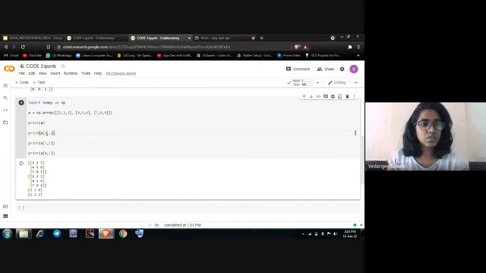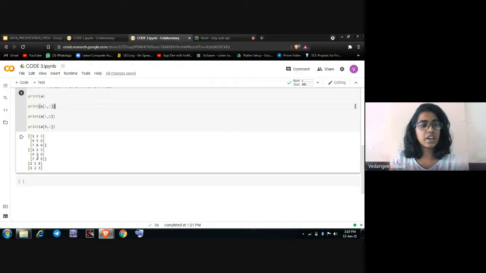The two symbols indicate that the first is the row and the second is the column. So we print A[:, :], which displays all the rows and columns, and here we get the entire matrix again. In the second case, we are only calling the columns, not the rows, so we get an output of only the first column, which is 2, 5, 8. In the third case, we call the zeroth row, which is 1, 2, 3, so we get the output 1, 2, 3 respectively.